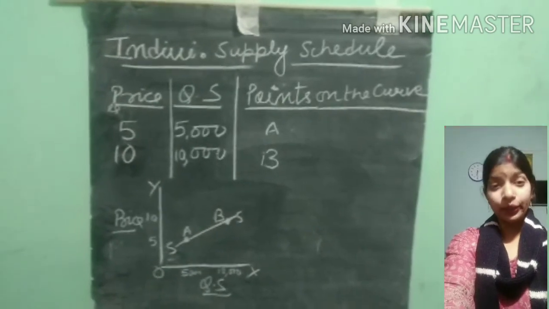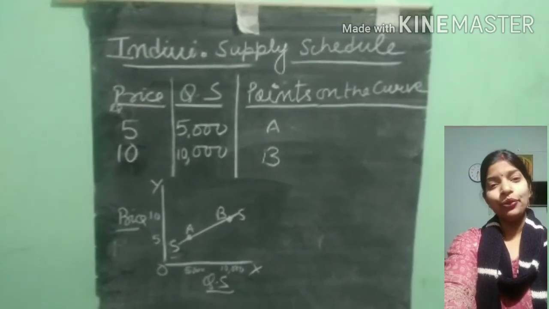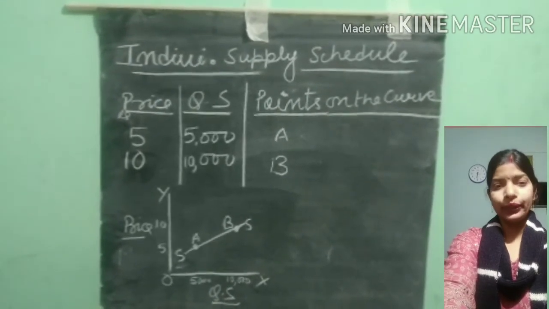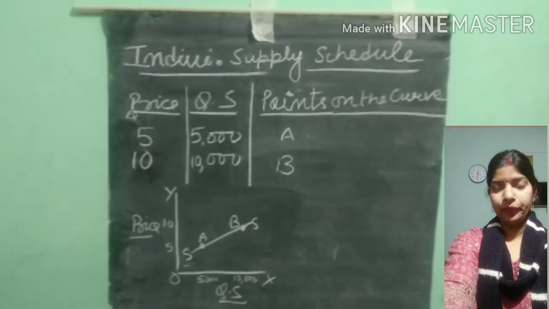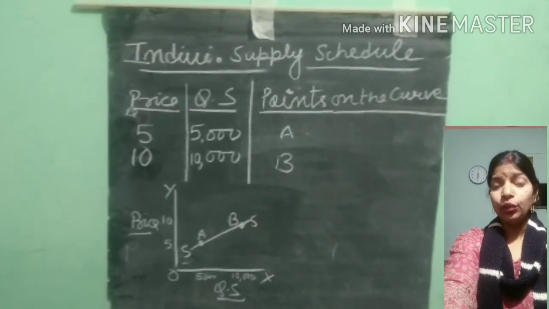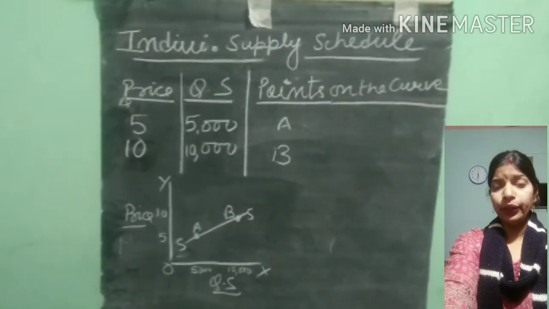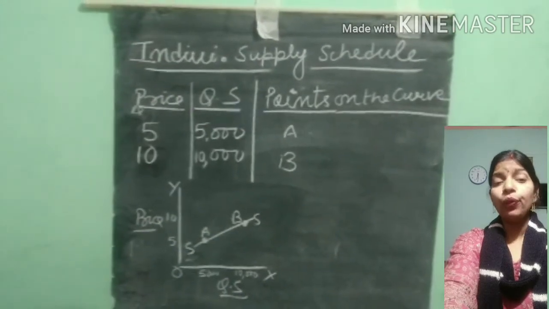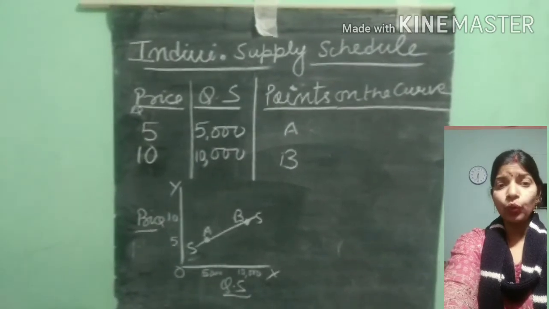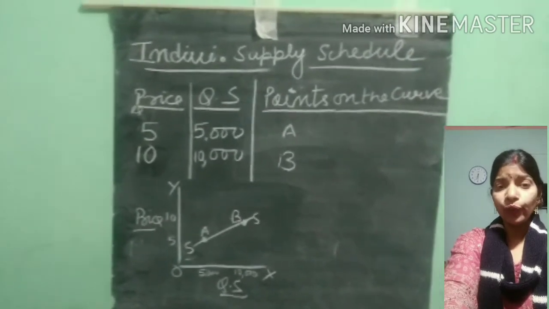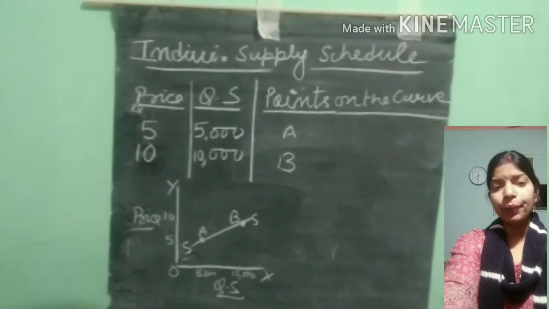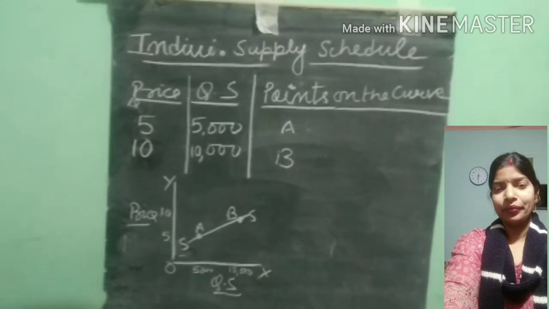Now you can see the individual supply schedule. As I have already told you, individual means by a single firm. All of you can see in the first column price, in the second column quantity supplied, by a single firm, and points on the curve. When the price is rupees 5, the quantity supplied by a single firm is 5,000. When the price is rupees 10, quantity supplied is 10,000.